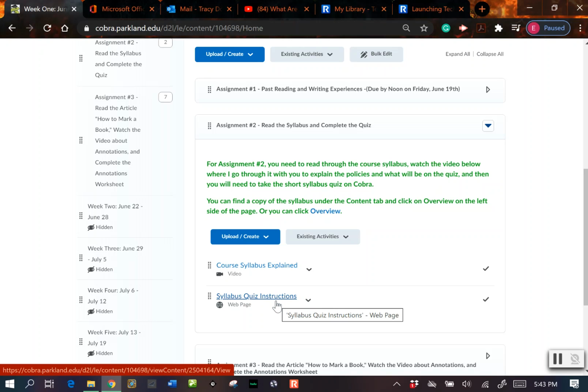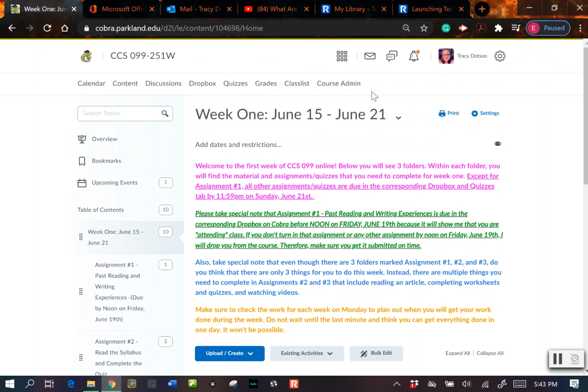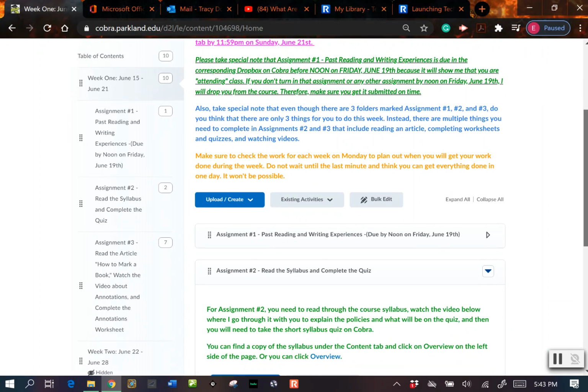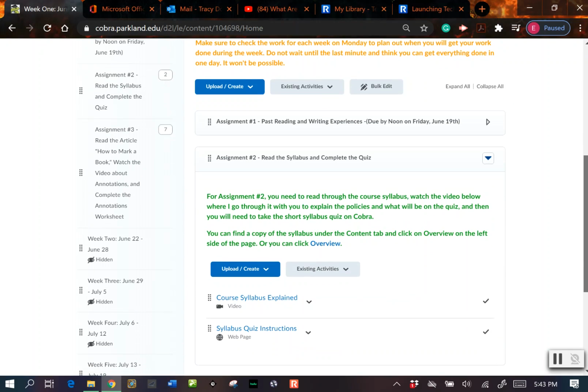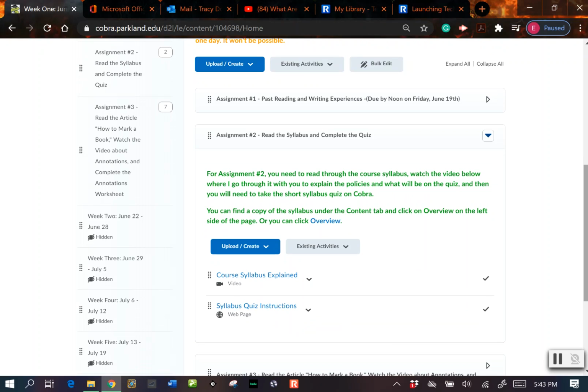This is a link to just simple reminders and instructions for the quiz, and there's a link for the quiz there, or you can go up to the top to the quizzes tab and you can click on the quiz from there. Remember, at the end of the quiz there'll be a grade, but don't worry about that grade. Part of your quiz is short answer, so I have to go in there and grade those.